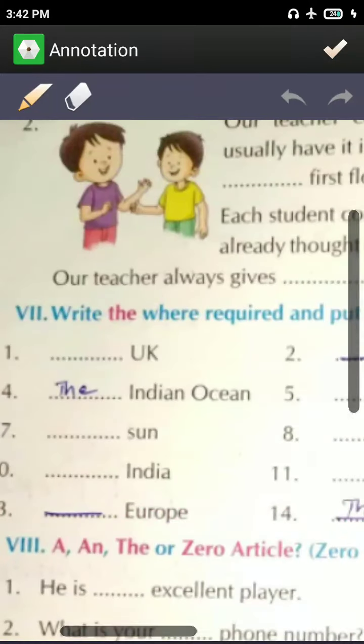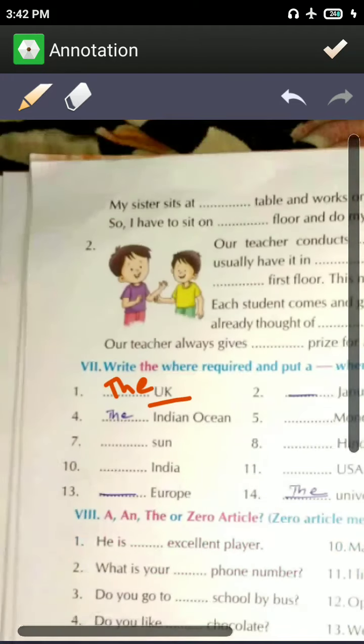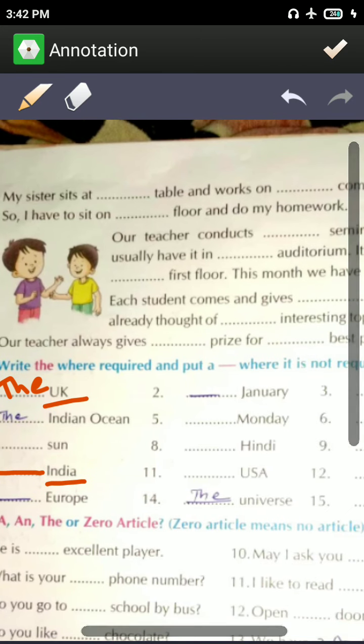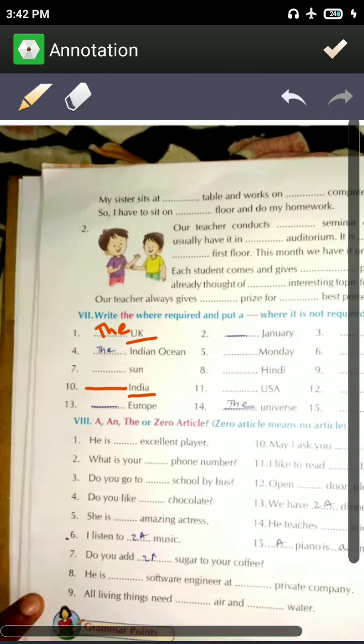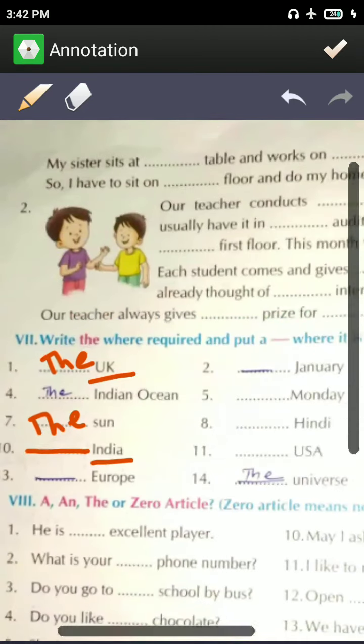Here you can see that UK starts with United, so here the answer will be "the". But India, here it is not starting with Republic or United, so here there will be a zero article, meaning no article. When there is no article you just write a dash, and when there is an article you have to fill in the article. Like the sun is only one in the world, so you will say the sun. Like USA, you will say the USA.